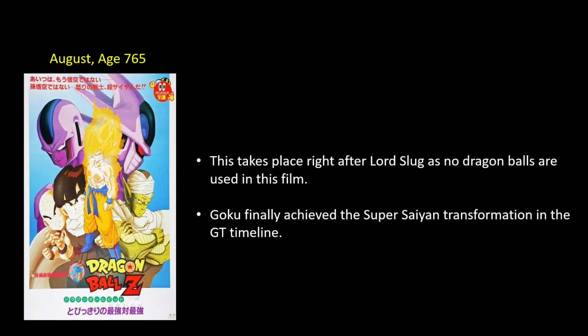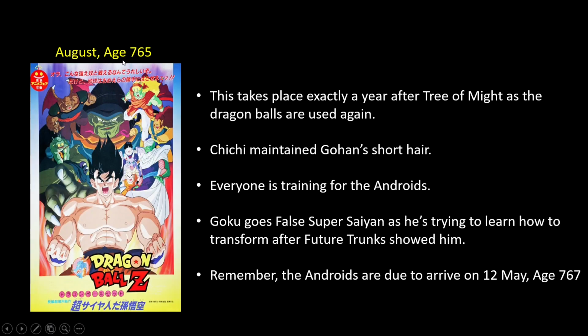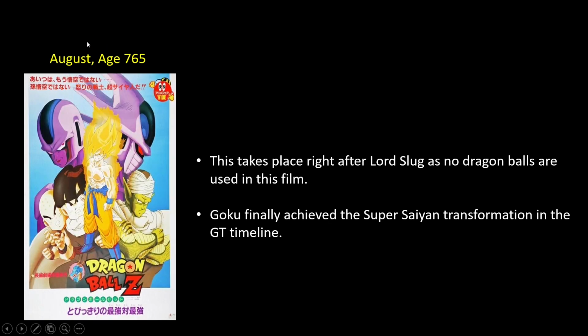Moving on to Cooler's Revenge, August 8, 765, literally the exact same month, okay? In the exact same month. So this takes place right after Lord Slug, as no Dragon Balls are used in this film. And in this film, Goku transforms into a Super Saiyan. So in the GT timeline, Goku finally achieved the Super Saiyan transformation while fighting Frieza's brother, Cooler. That is epic. That is really cool.